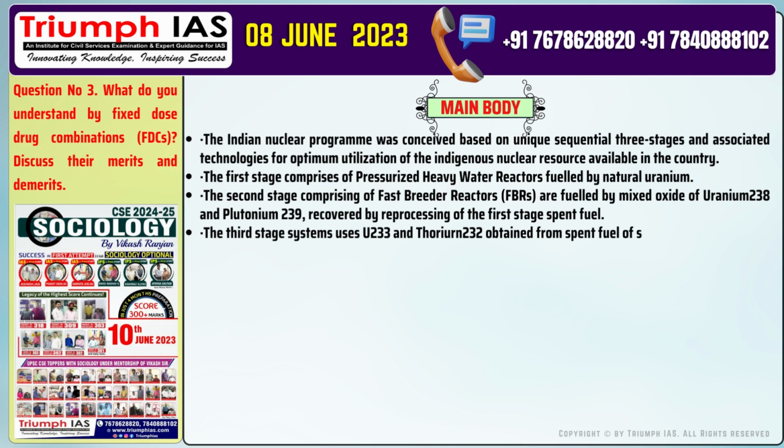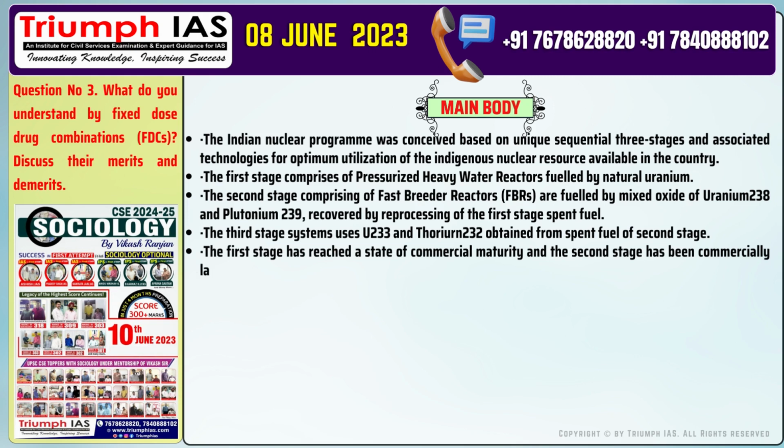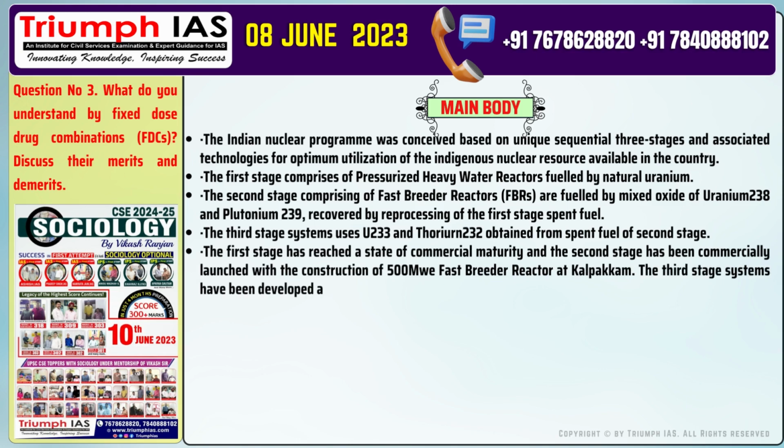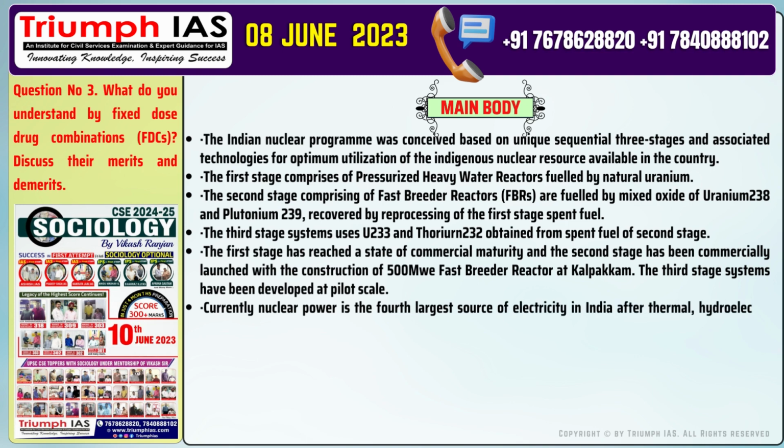Advantages of FDCs. Number 1. They provide benefits in terms of potentiating therapeutic efficiency. Number 2. They decrease the incidence of adverse effect of drugs. Number 3. They have pharmacokinetic advantages. Number 4. They reduce pill burden. Number 5. They are cheaper than individual drugs due to reduced cost of packaging to distribution. Number 6. It lowers manufacturing and logistic costs.